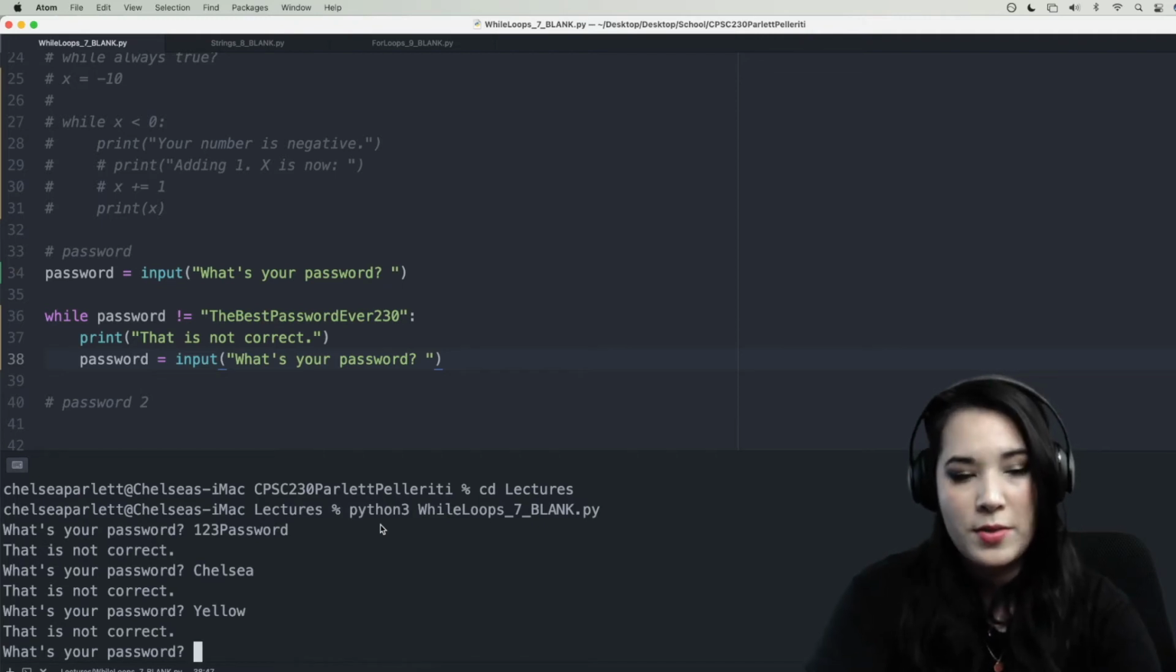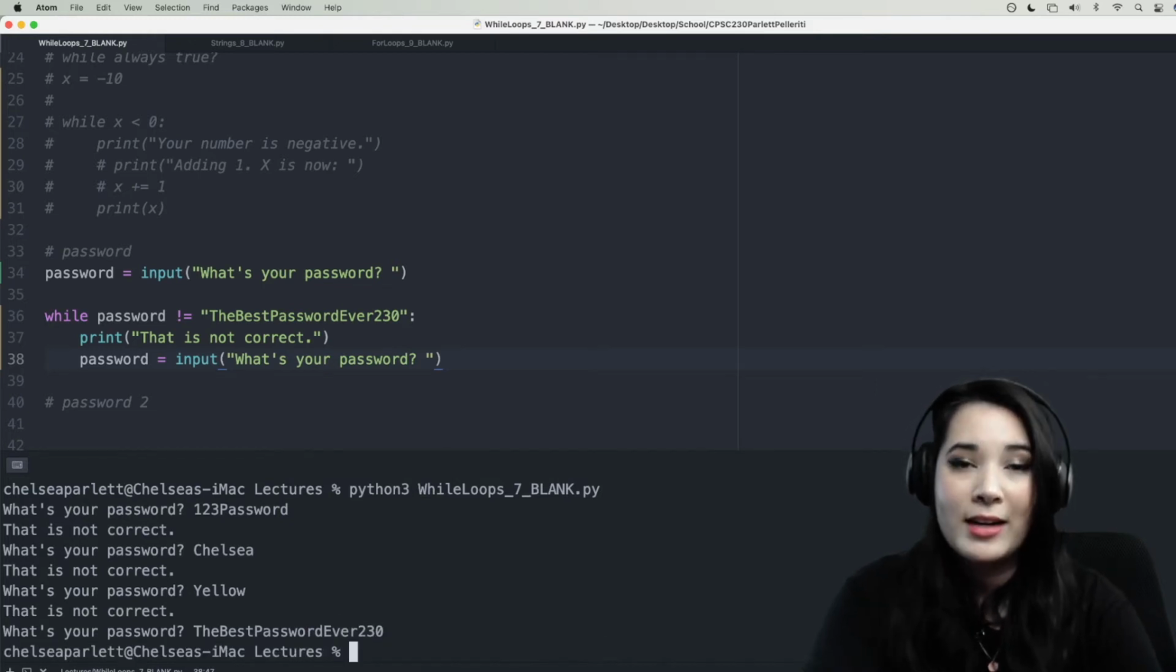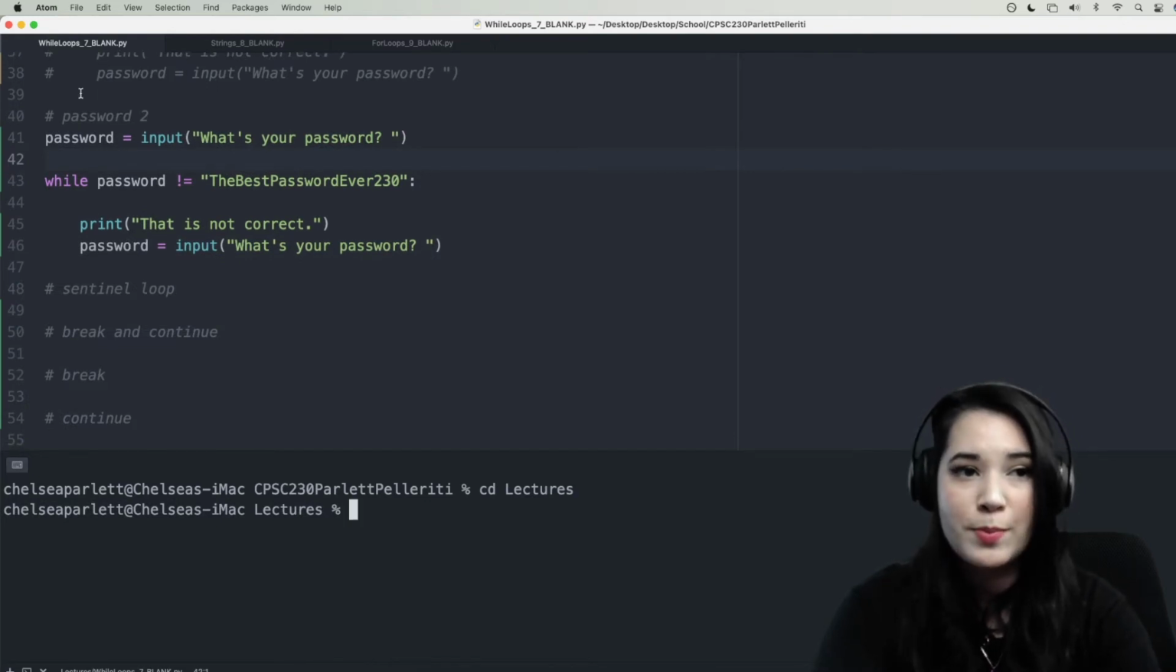So let's go ahead and do that. The best password ever 230. Enter. Okay. Finally, our while loop stopped. Why? Because password was finally equal to the best password ever 230. All right, so I've gone ahead and copy and pasted our code from the last problem, but let's add some functionality here.